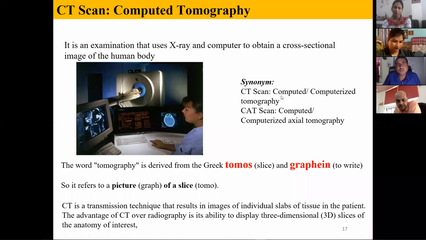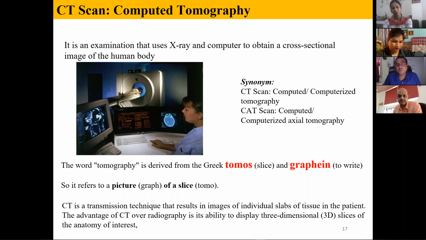For that purpose, there is a newer technique, computed tomography, the CT scan. If you derive the word, it comes from two words, tomos and graphein, meaning to slice and to write. That means it takes the image by slicing. That way it is obtained, and it is computed tomography. It is a three-dimensional image, three-dimensional slices, and from that we can get the anatomy of interest.